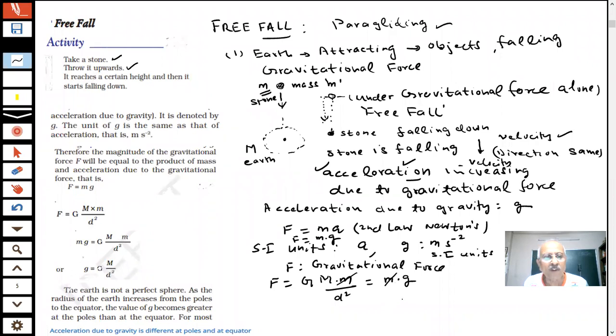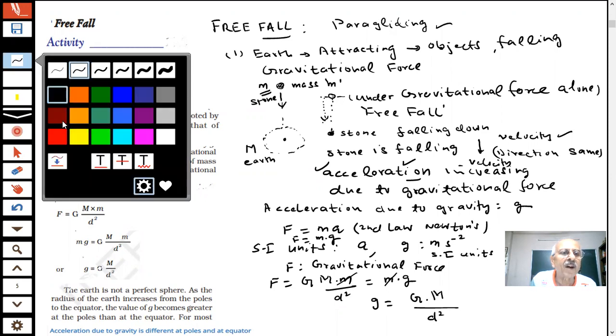Then what is the value of g? So my formula for g becomes what, student? g equals G, the gravitational constant, times M, the mass of the earth, divided by d square, where d is the distance between the earth and the stone. This is the distance between the center of the earth and the center of the stone. So this is the formula for acceleration due to gravity. Any doubt? Tell me.